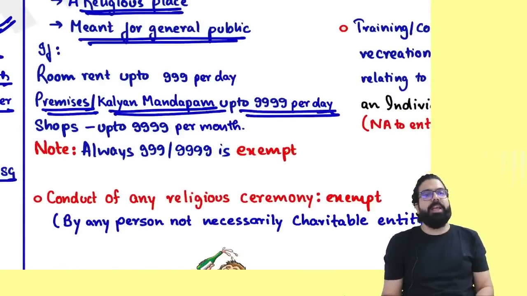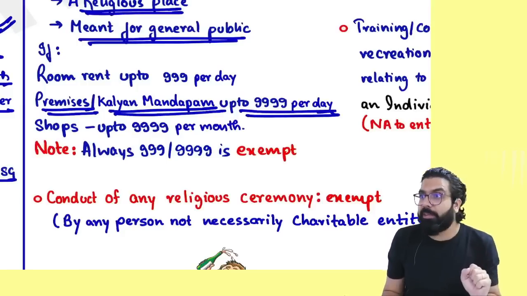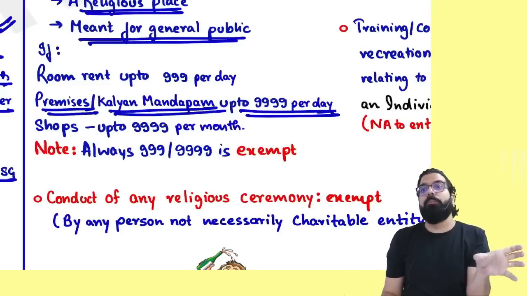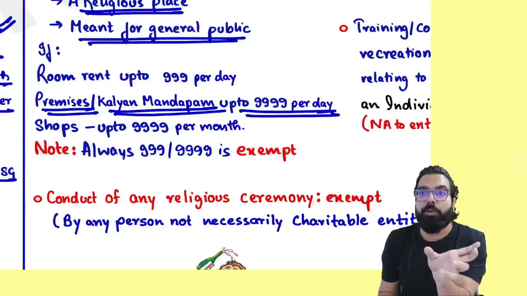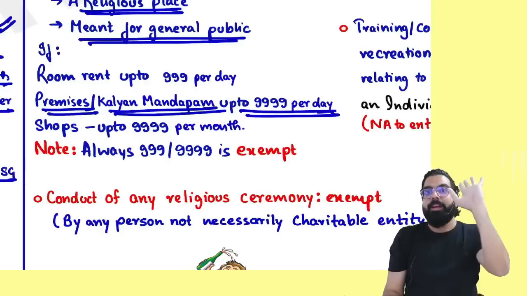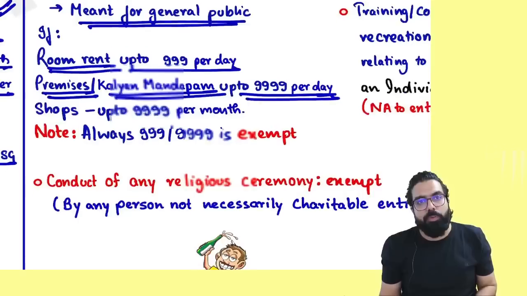9999, it will always be exempted. When you are getting married, your relatives will come. So for the relatives' stay, you will book a room from the temple. If you book a room and they are charging you only 999, it is exempt. If they ask you 1000 rupees, you put 1 rupee in the hundi, 999 will always be exempted. Remember, room rent up to 999 is always exempt.